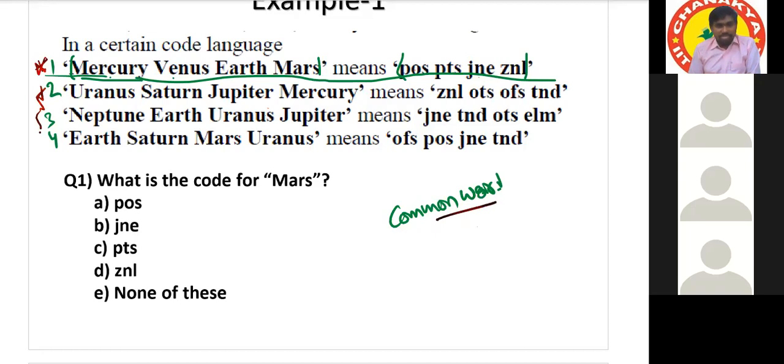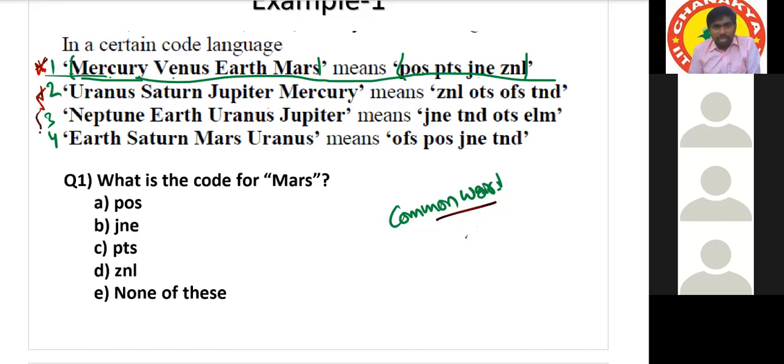Common words to common codes, uncommon words to uncommon codes. Uncommon means which is not there anywhere except in one statement.